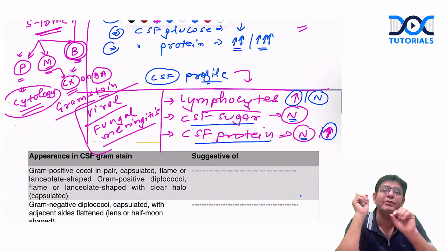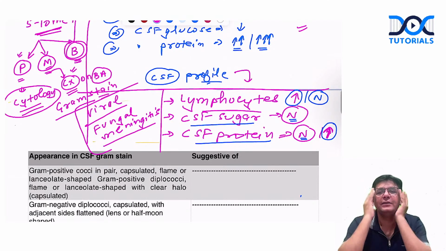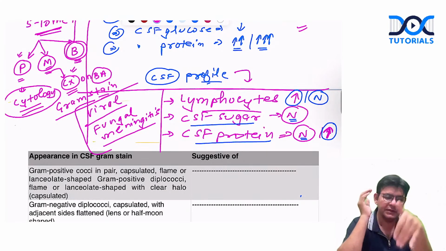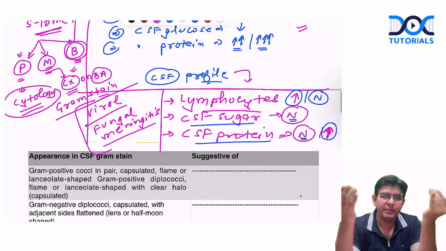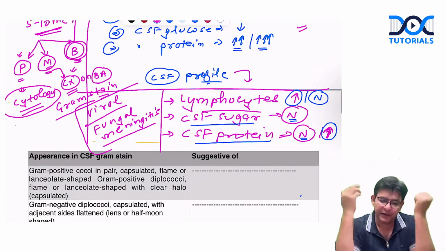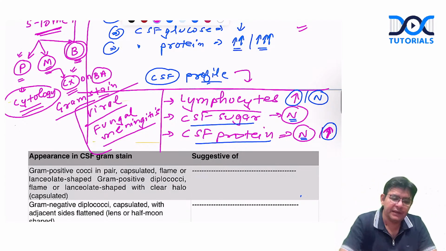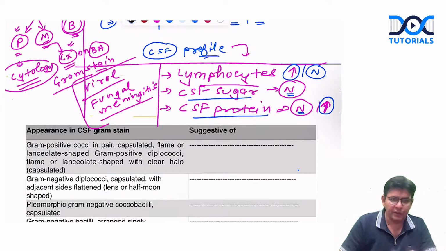Don't get into the trap of 40, 45, that sugars are around 40 mg per dl and the proteins are 45. Don't get into that trap. Just remember where glucose is decreased, where it is increased, where the proteins are increased, where the profile mostly remains normal. Is it fine?